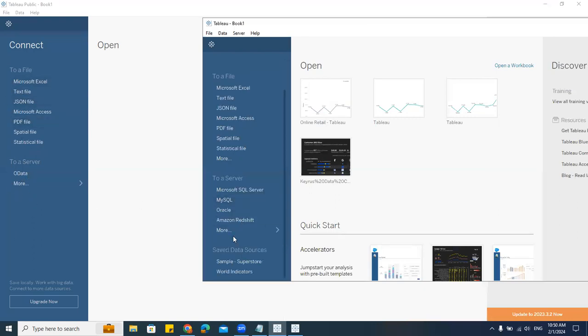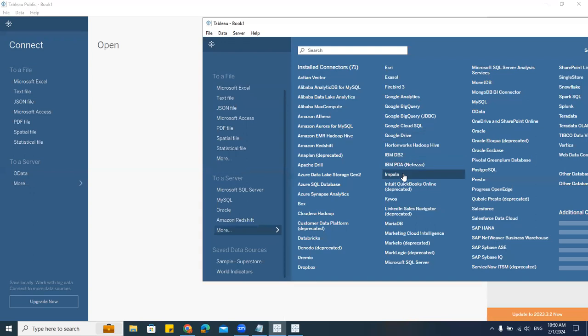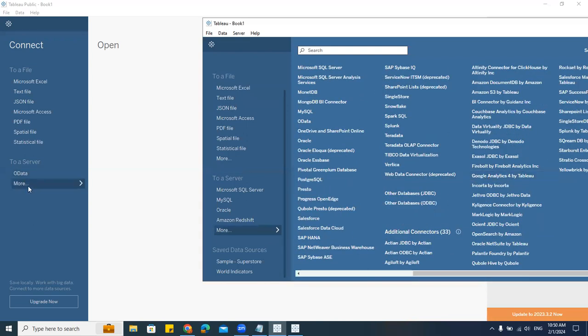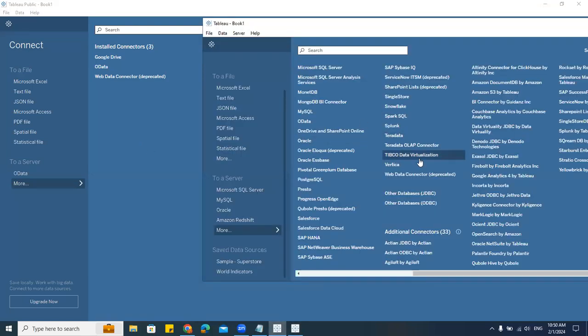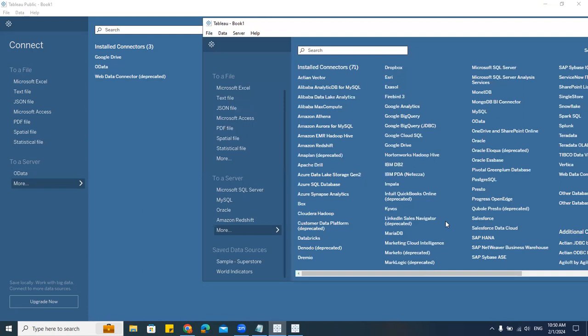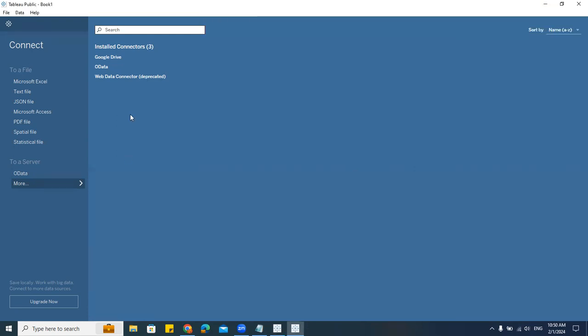And if you check more options, there are so many options here. You click on this more option. See, very minimal. So connection-wise, there will be some restrictions. But if you see the desktop, see how many connections are there. Here we have minimal. But for learning, this Tableau Public is enough.